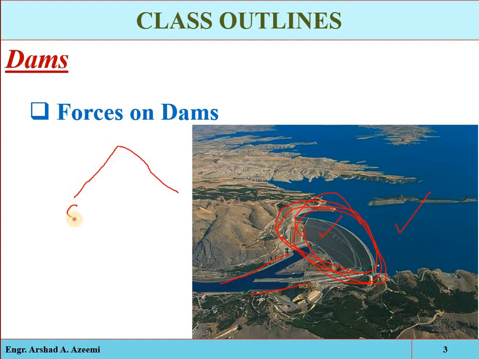One is called stabilizing forces, and the second is called destabilizing forces. Stabilizing forces, also called positive forces, contribute to the safety of the structure. Destabilizing forces are those forces which contribute to the failure of the structure.